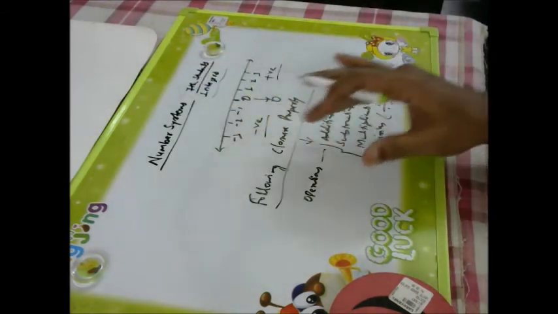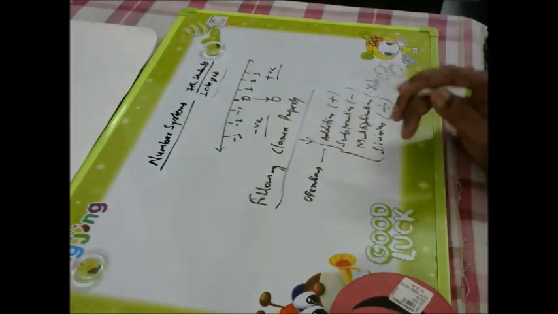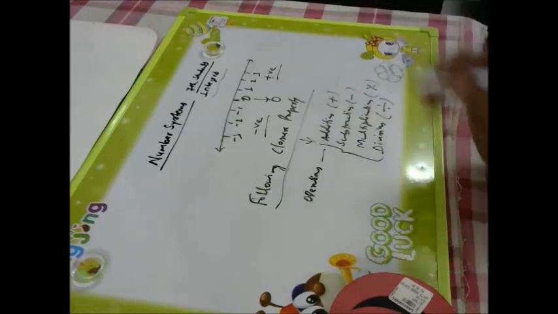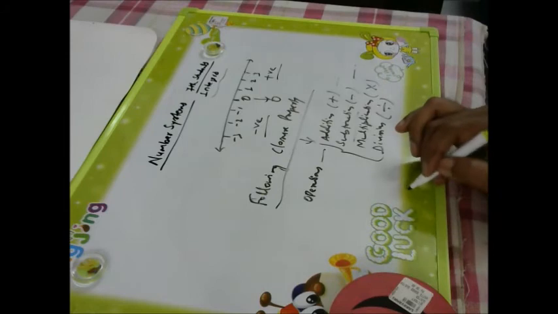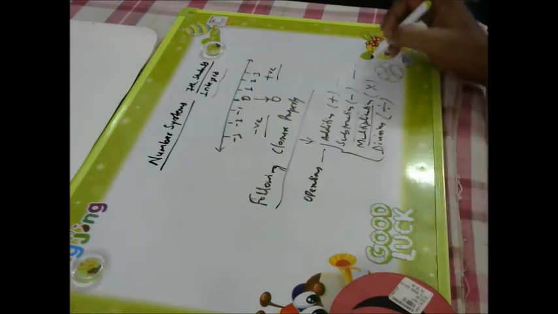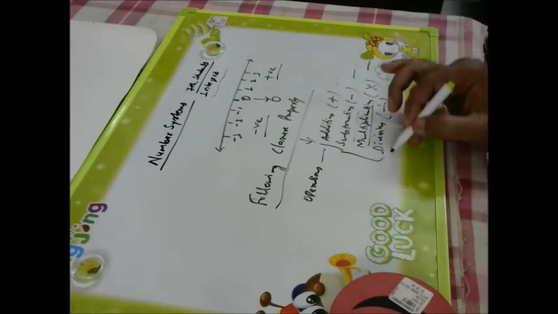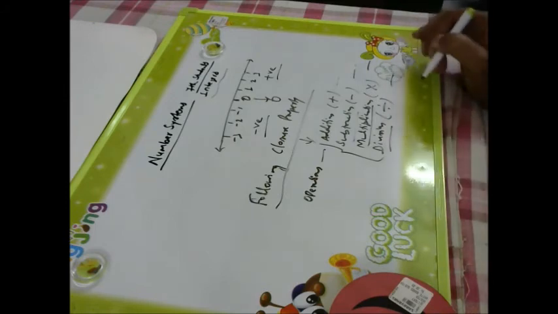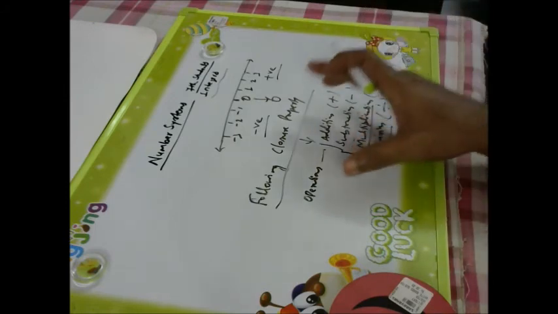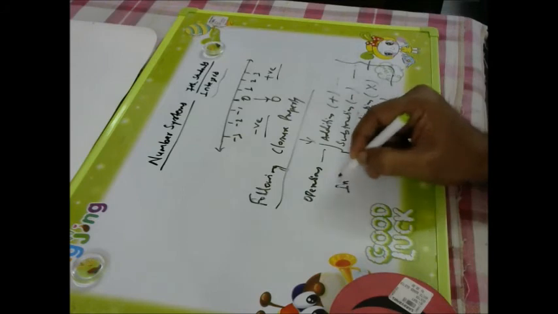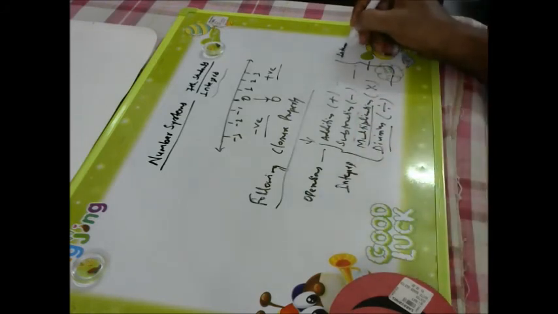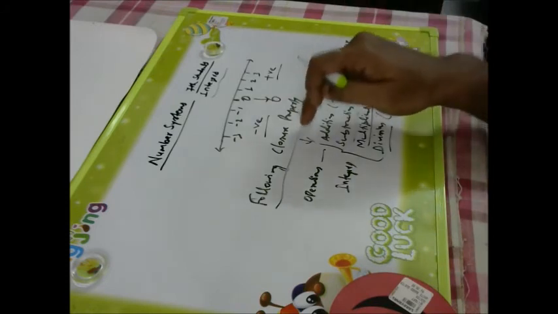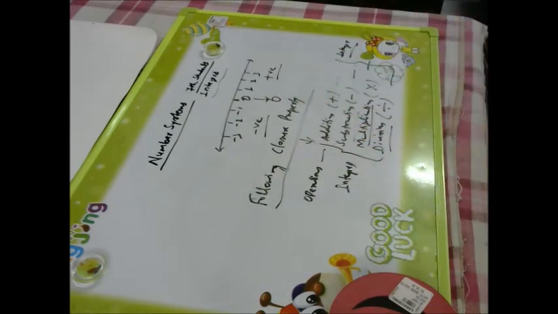like if you are doing operations on integers, if two integers are added, you will finally get an integer only. If two integers are subtracted, you will get an integer only. If two integers are multiplied, we will get an integer only. And if we are dividing two integers, we will get an integer only. So in each and every case, you are including integers for these operations, and your output is also an integer. Then it will be called that it is following closure property. That is called closure property.